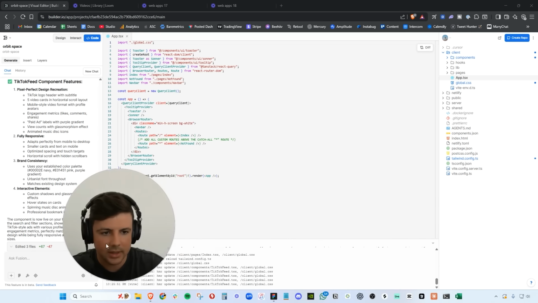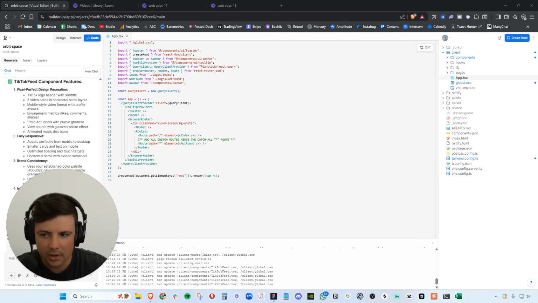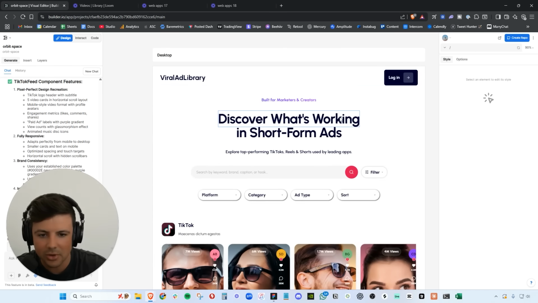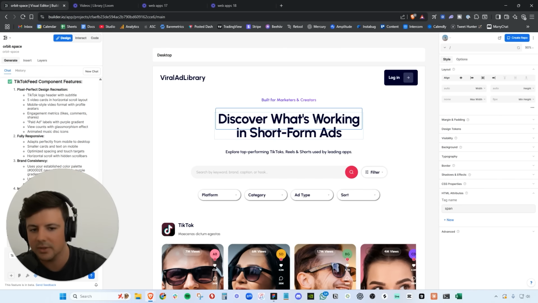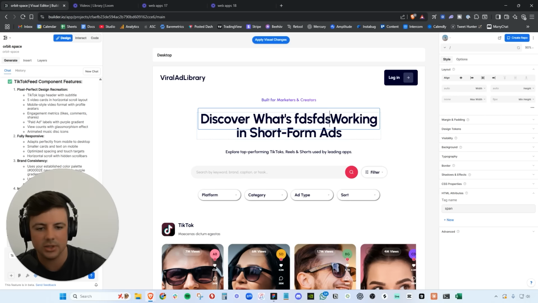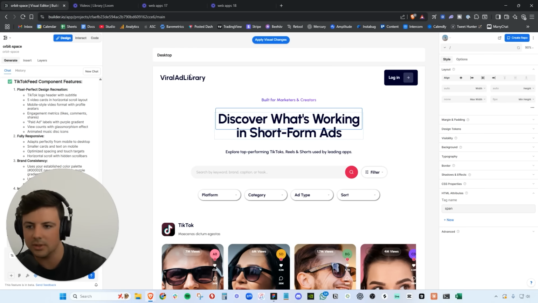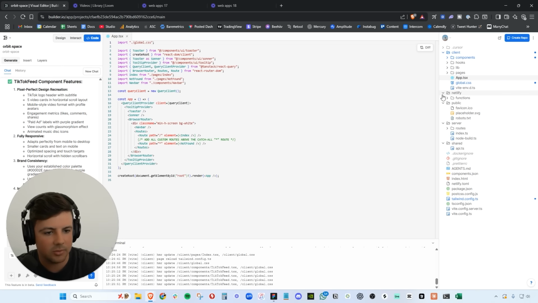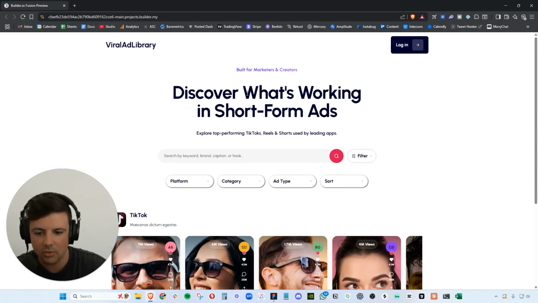You can actually go in and see the code of your design here as well. You can go to interact mode, you can go to design mode, and you can work on each one of these individual elements. You can type and change everything here. You can also go into the code and start to mess with all this stuff as well. And probably the way that I'm going to get a lot of this done is explore this code base, see where everything is at, and I will have this window open here.